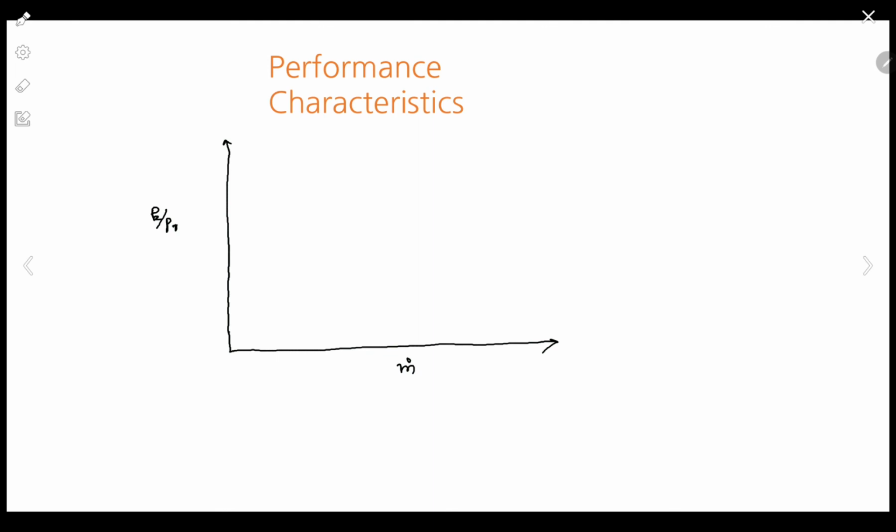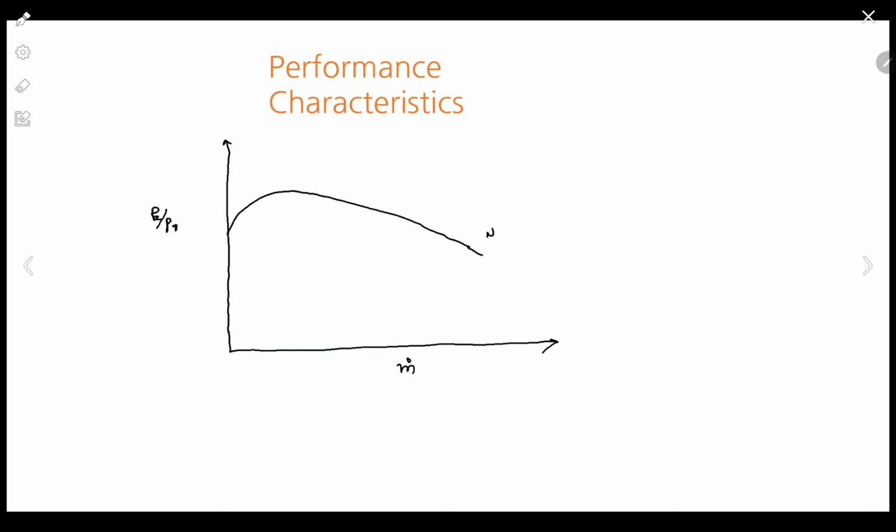So at one particular value of speed, we get one performance curve. It is somewhat like this. Okay. So this is, let's say, for one particular value of rotational speed.